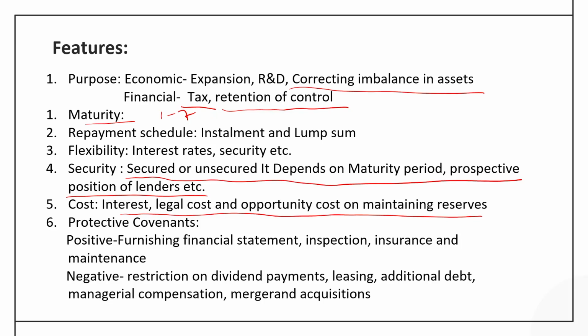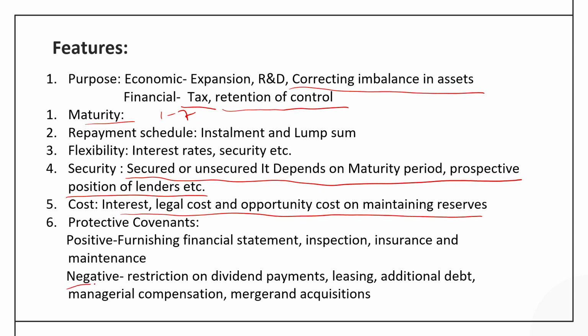There can be some positive covenants which actually do not interfere in the day-to-day functioning of the company. Like if the company is asked to provide the quarterly or half-yearly financial statement, there is no as such problem to the company. So, this is a positive covenant. Sometimes the company may be asked to allow the inspection by the lending institutions, and they can also be asked to pay the insurance premium and the maintenance charges as and when they are required on the equipment.